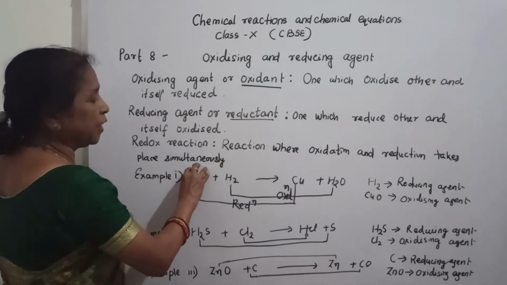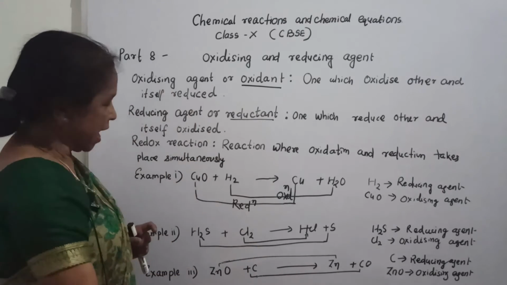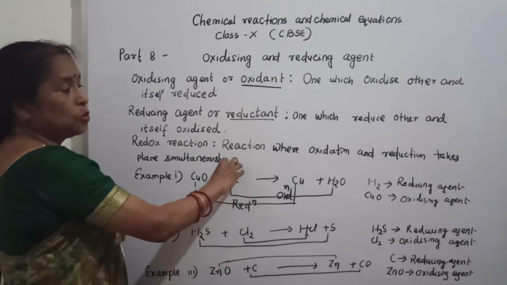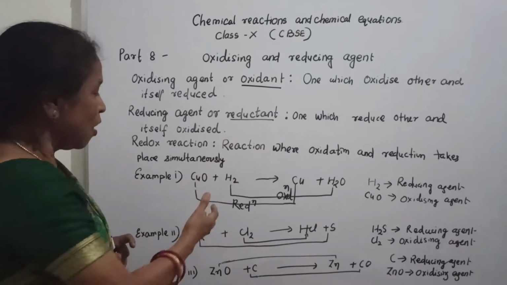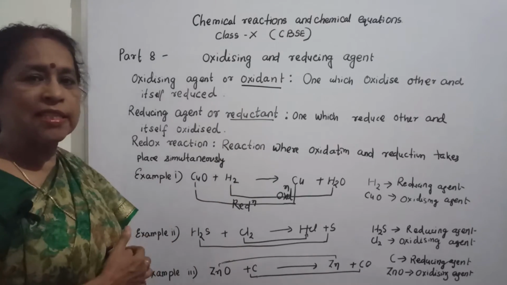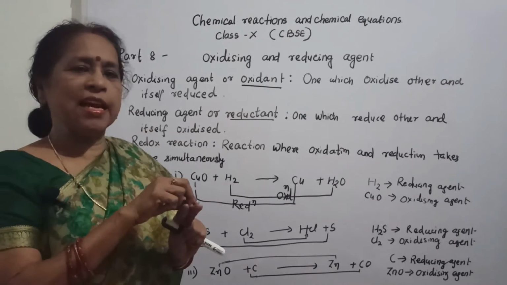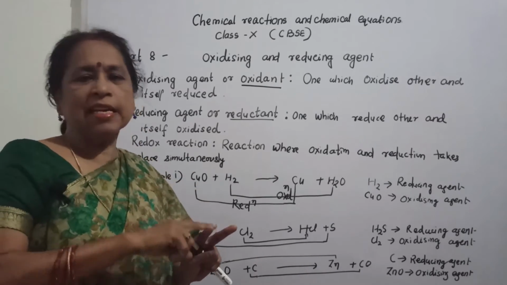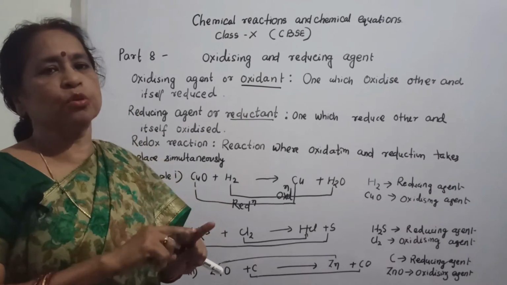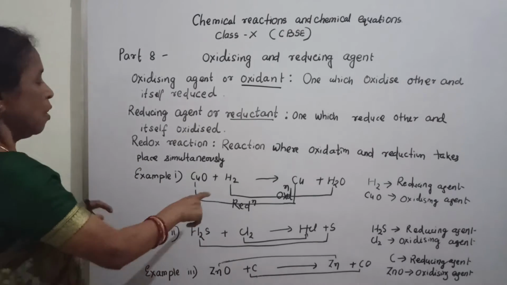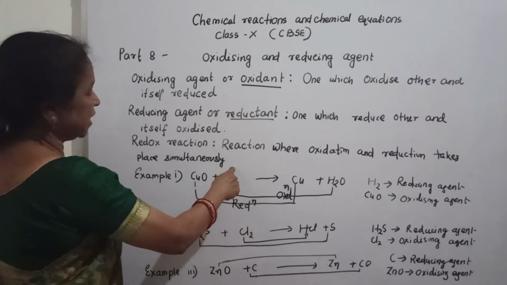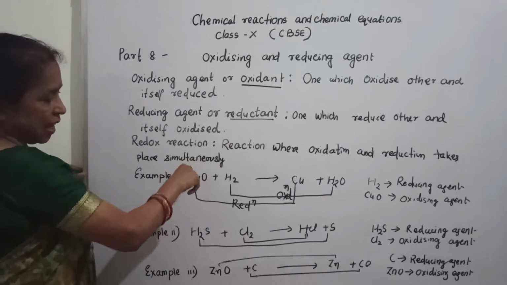One reactant, CuO, is the oxidizing agent and this H2 is the reducing agent. Now in this reaction, what is clear? In any reaction, an oxidizing agent and a reducing agent both should be present. So see here, one is a reducing agent and this one is an oxidizing agent.